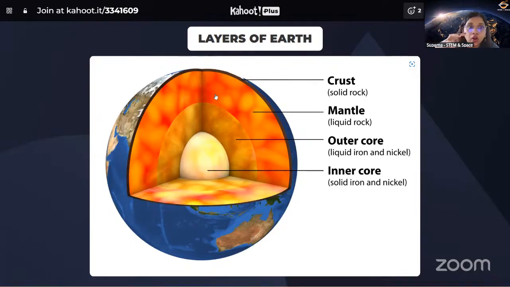But the inner core is a solid layer. It's made up of solid iron and nickel. Okay, so these are 2 elements, iron and nickel, and our solid inner core is a solid layer and is the hottest layer of Earth layers.